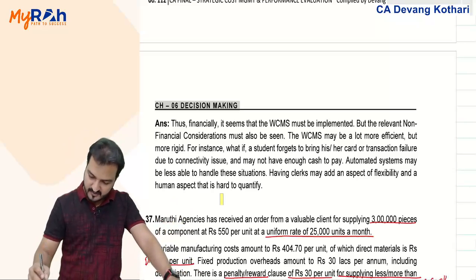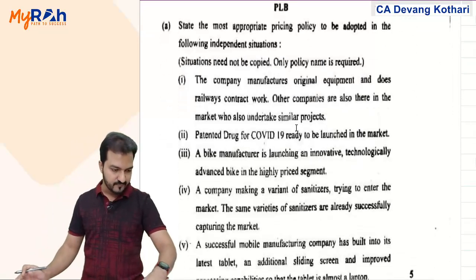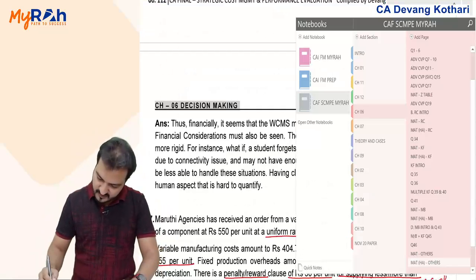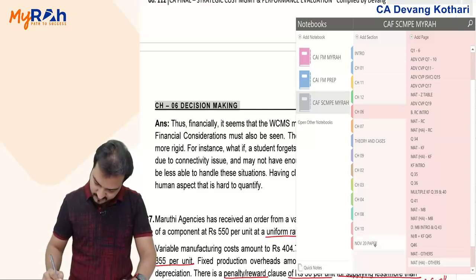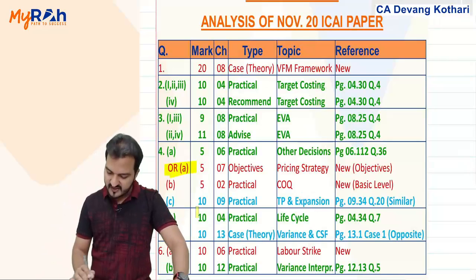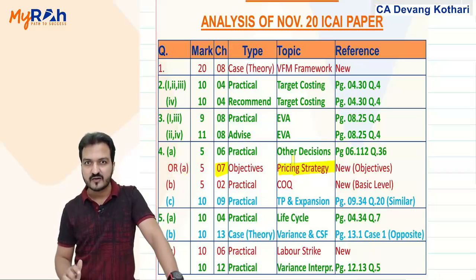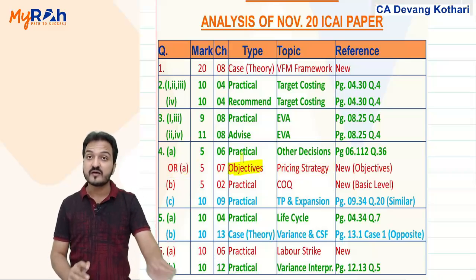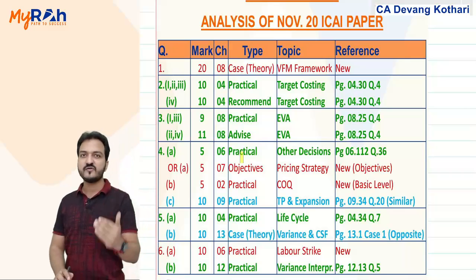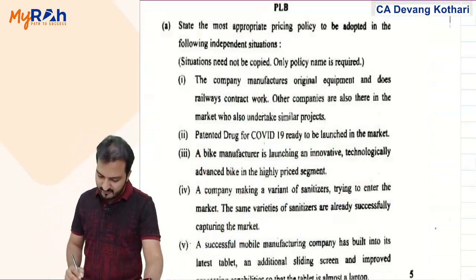Done? Okay. So that was question 4a. Another question 4a is the OR of that earlier one. Now this question is from chapter 7. Question 4a second is from chapter 7. It is about pricing strategy, but it is not discussed anywhere in my book directly. It is an objective question and indirectly it is covered in my theory of chapter 7, that in which situation which pricing strategy should be implemented. Let me give you my suggested answer here.